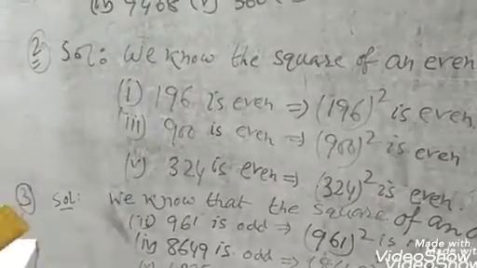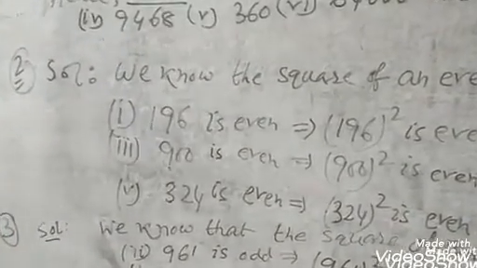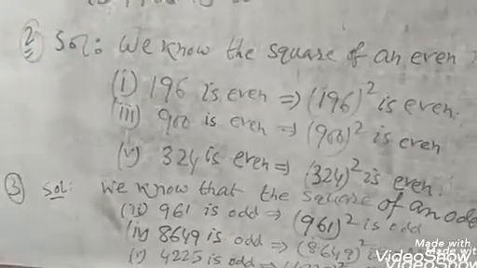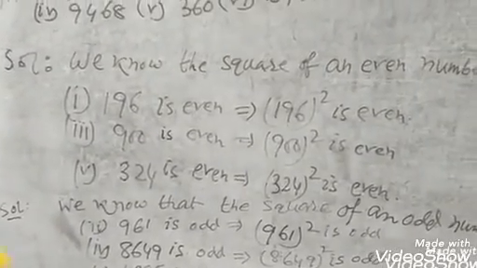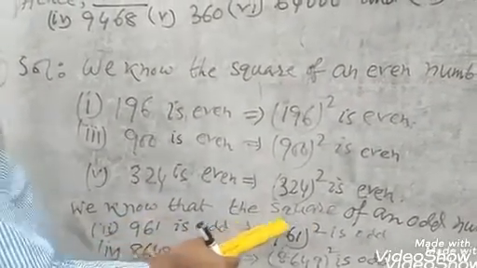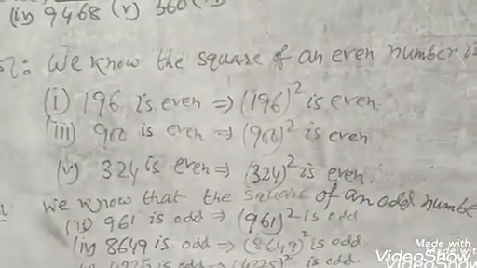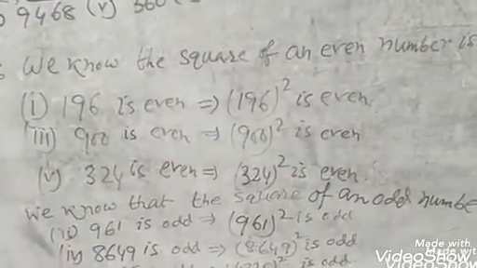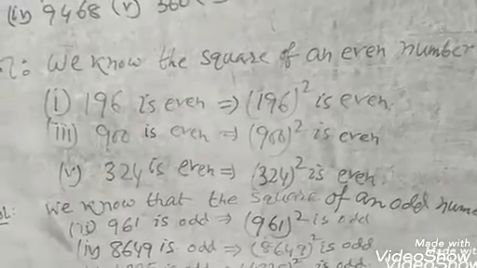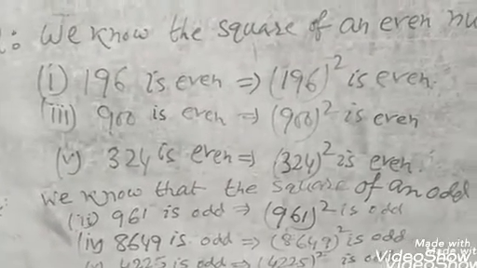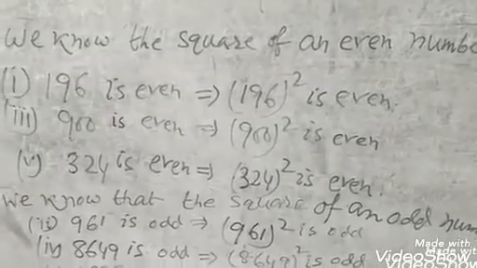Question number 3. Which of the following are squares of odd numbers? We know that the square of an odd number is odd. There are 5 problems. 484. Question number 1. 484 is not an odd number.